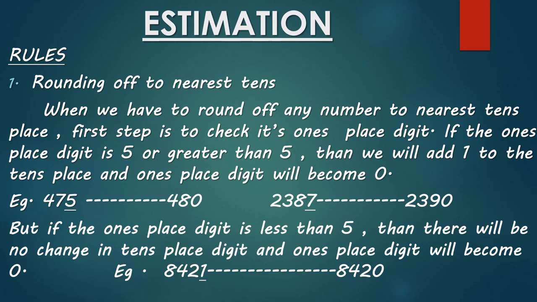So the rough estimation of 8421 is 8420.